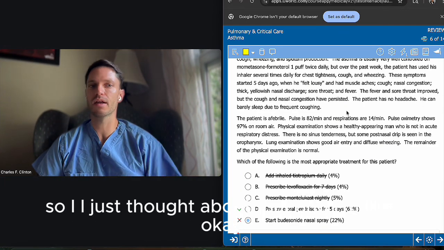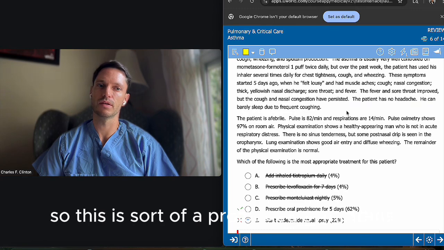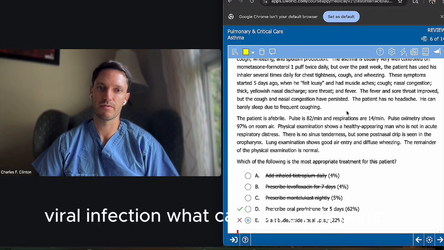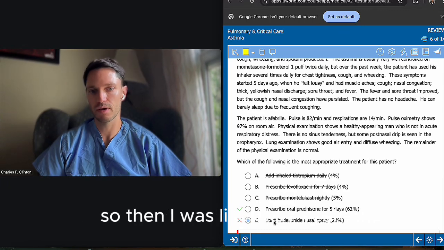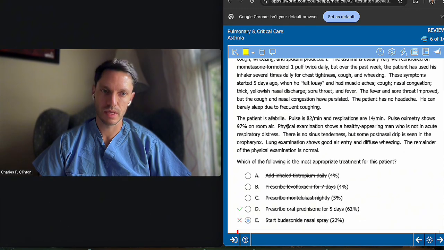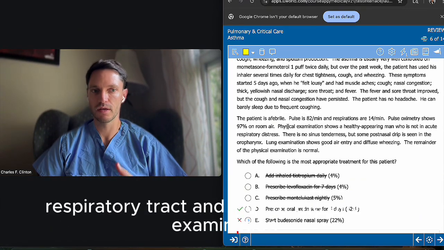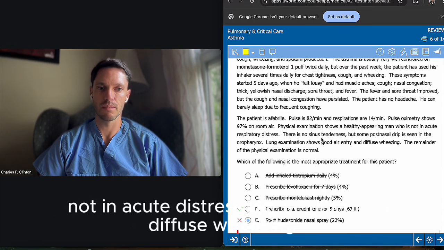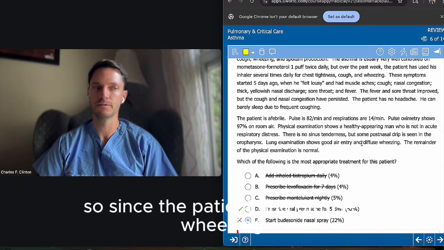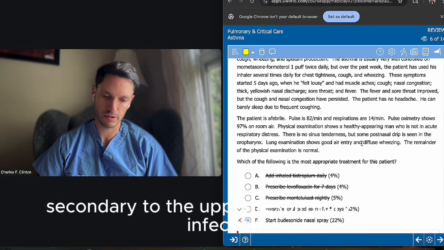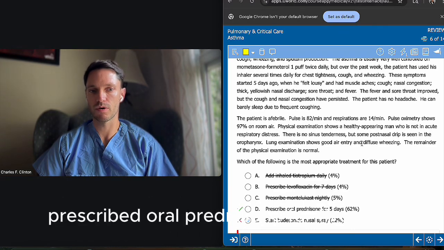So I just thought about that, and I'm like, okay, so this is sort of prolonged or residual symptoms due to an upper respiratory tract viral infection. What can I give this patient for the cough and the nasal congestion? So then I was like, okay, nasal steroids sound like a good idea, but I didn't think about what was happening in the lower respiratory tract and look at the physical examination. It shows a healthy-appearing man who is not in acute distress, but he has diffuse wheezing. So since the patient had diffuse wheezing, it seems like the asthma is right now uncontrolled, secondary to the upper respiratory tract infection. So the answer was to prescribe oral prednisone for 5 days.